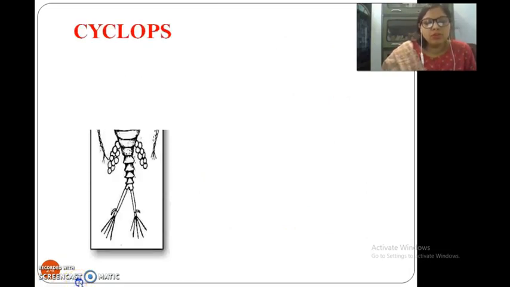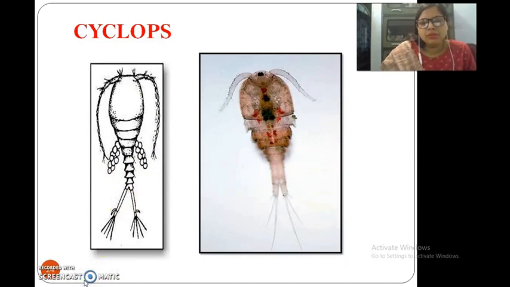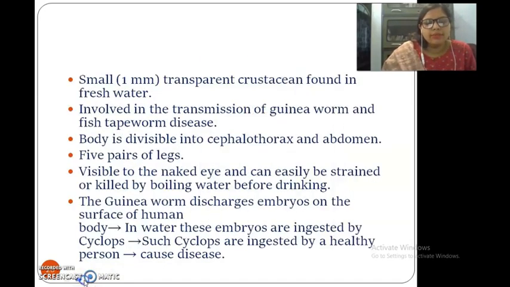Then we have the cyclops. This is the cyclops. These are actually very small, only 1 millimeter, and they live in fresh water. The transparent crustaceans found in fresh water. They are crustaceans, the last type of arthropods. They are involved in the transmission of guinea worm and fish tapeworm disease.